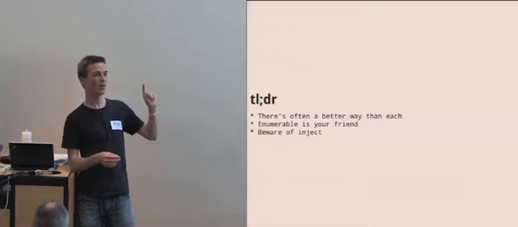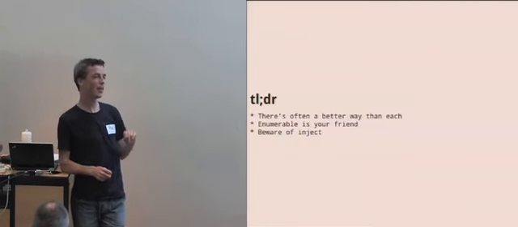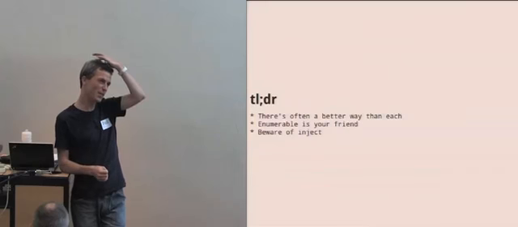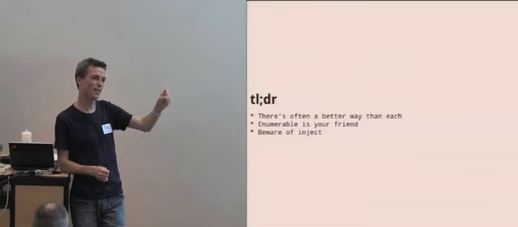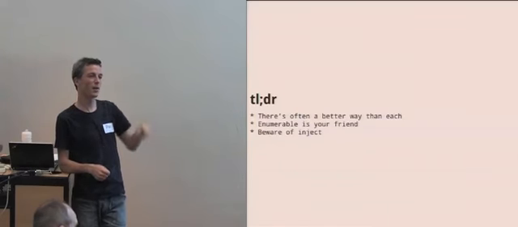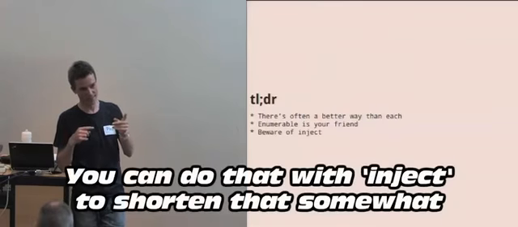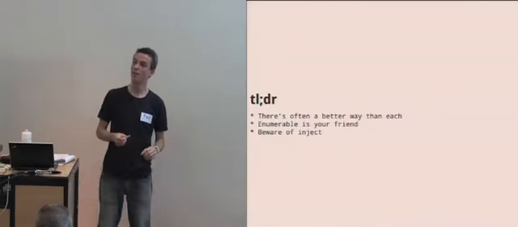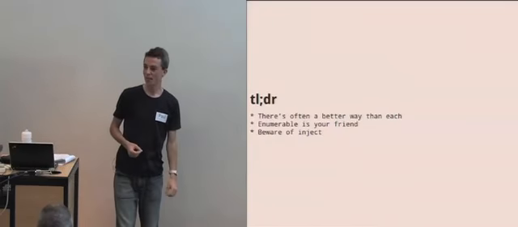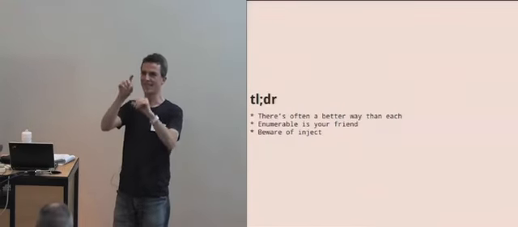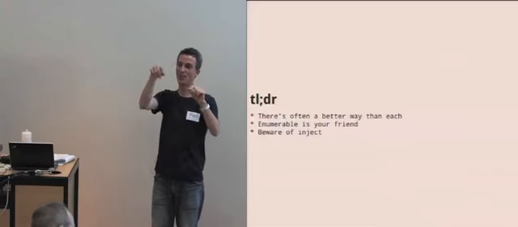But it doesn't always work when you think it will, because it depends on the arity of the method. So there are things where you might want 2 parameters and it expects 1. So plus, for example, it doesn't. You can do that with inject to shorten that sum. Yes, yeah, that one is very, yeah. You can also replace that with inject with a square bracket and the Cthulhu operator, but.